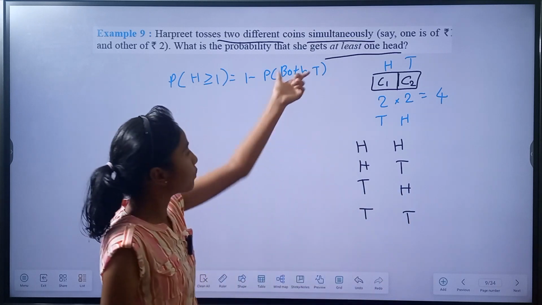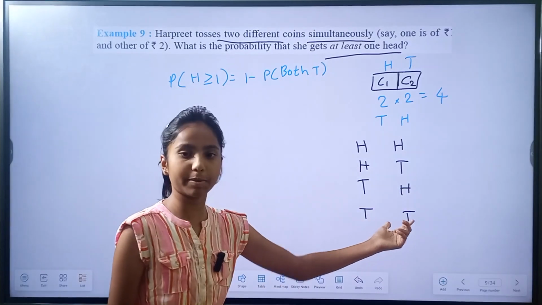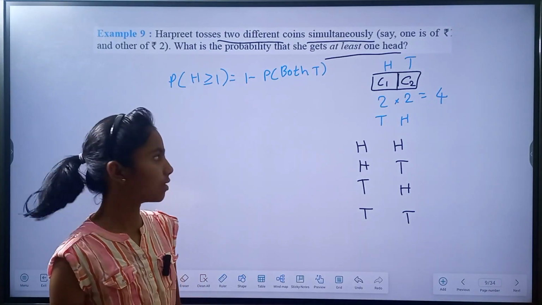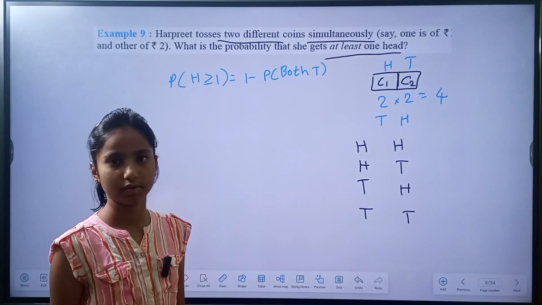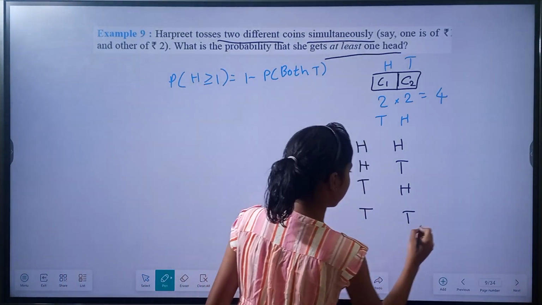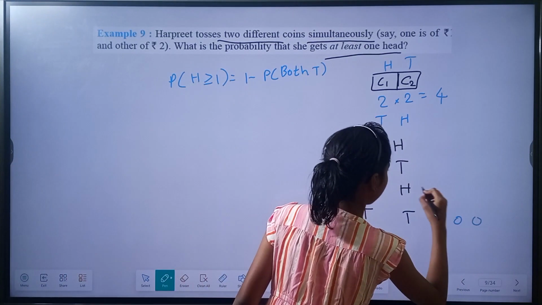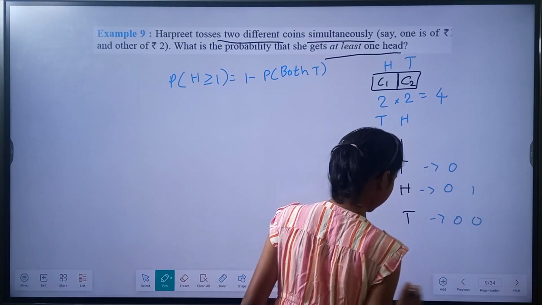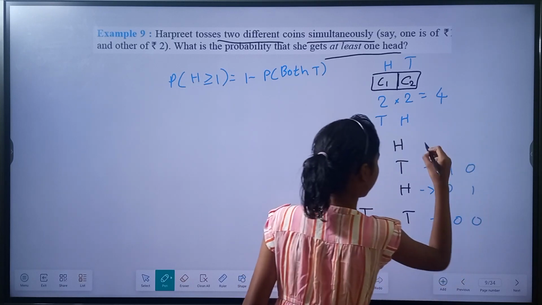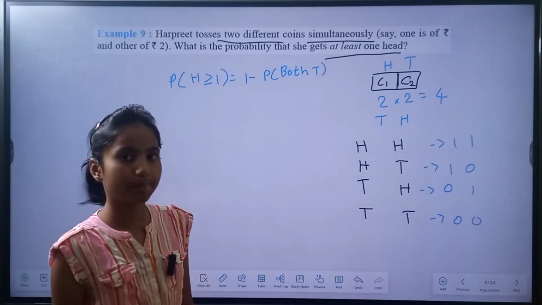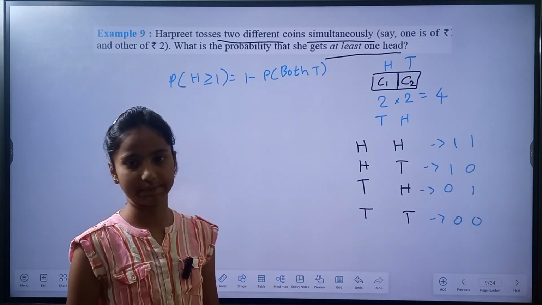Now we want both tails. We have only one possibility of getting both tails. In the 2-digit binary system, with head as 1 and tail as 0, the possibilities are 0 0, 0 1, 1 0, and 1 1. You can interlink our coin flipping to the binary system.